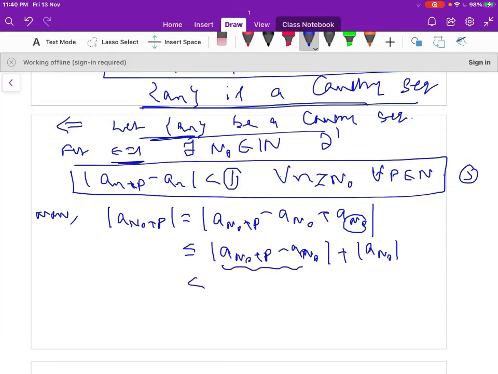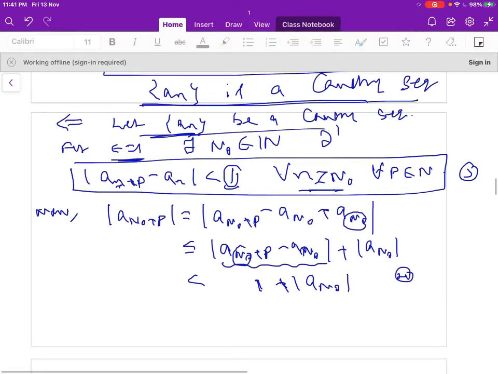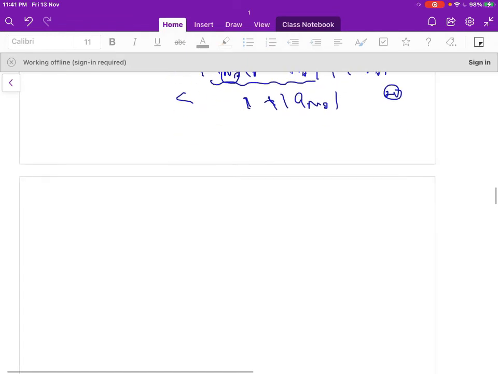So this is less than 1, using equation 3, for all n greater than or equal to n0. So the distance between a_{n+p} and a_n is always less than 1. So in place of n I have taken capital N0. So this is 1 plus modulus of a_{n0}. So equation number 4 is this.